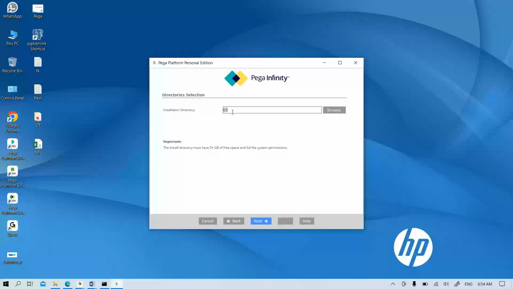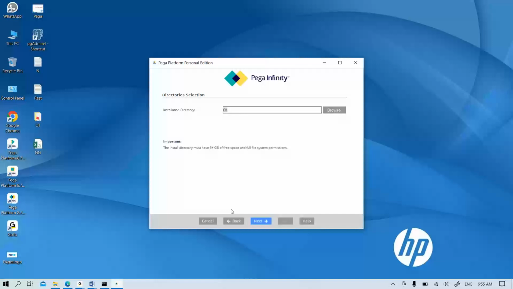You can change it if enough space is not there in the C drive. Here it says 5 plus GB, but up to 15 GB free space is required. If 15 GB free space is not there in your C drive, you can change the directory path to another drive like D, but mostly keep the same.